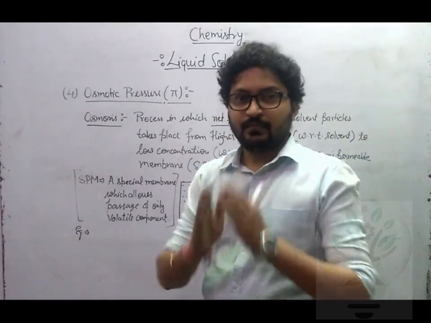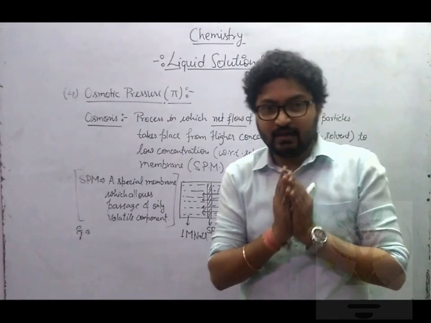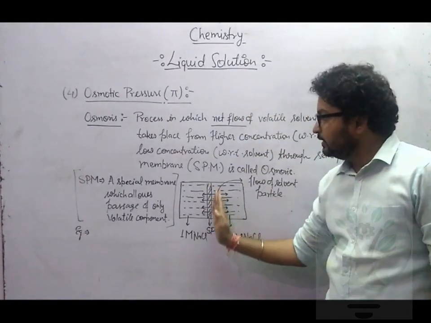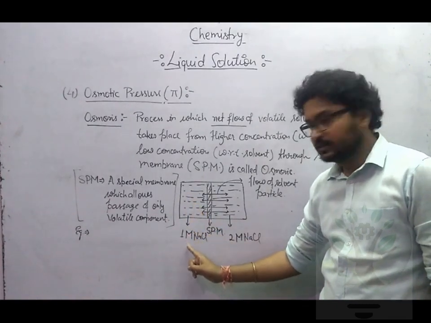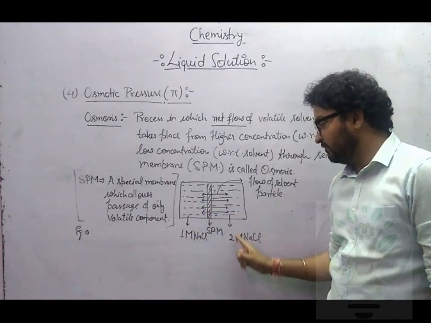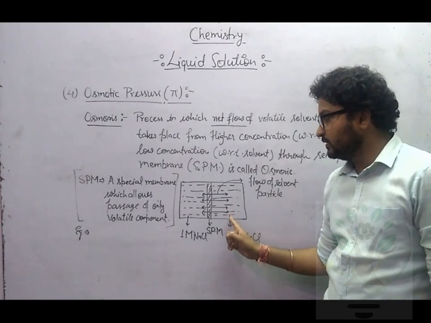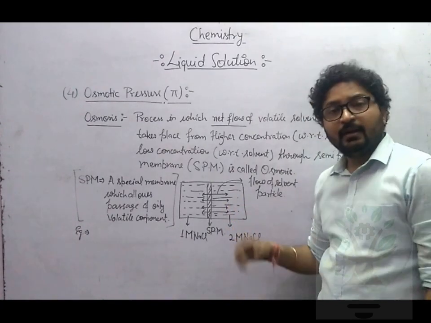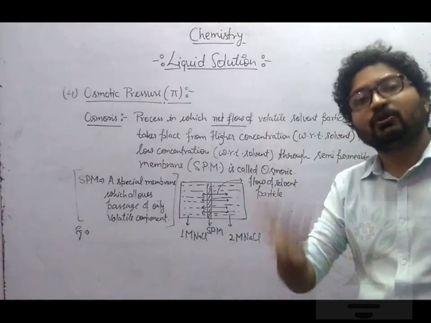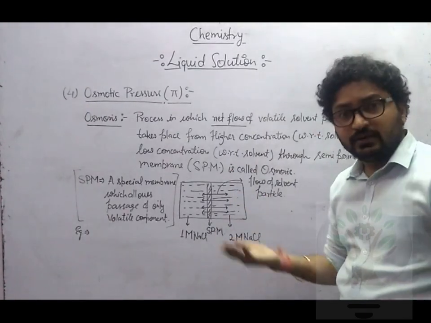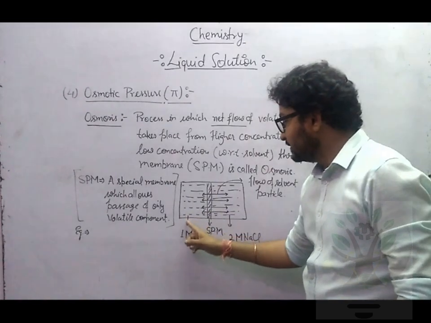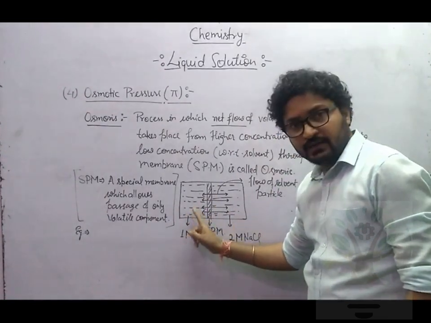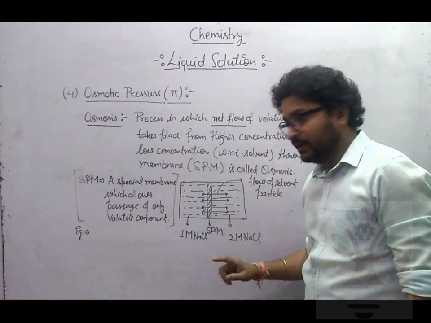Okay, means we will have a membrane, let's say it is SPM. This side of SPM we have 1 molar NaCl. This side of the membrane we have 2 molar NaCl. Who is more concentrated? 2 molar NaCl is more concentrated. But where is the concentration of solvent more? On the 1 molar side or the 2 molar side? It is on the 1 molar side. Here we have more solvent. Here we have less solvent.